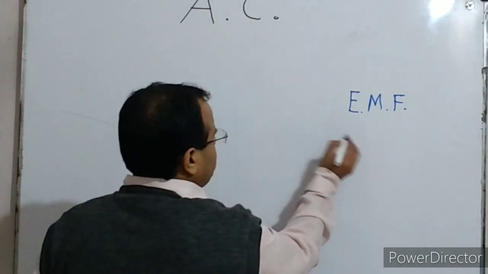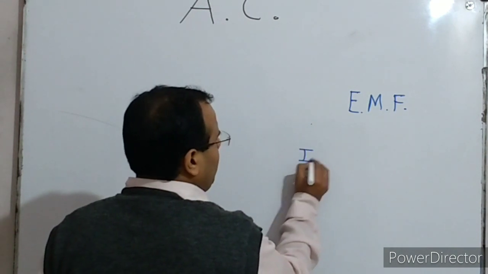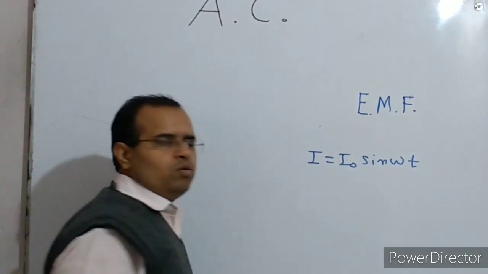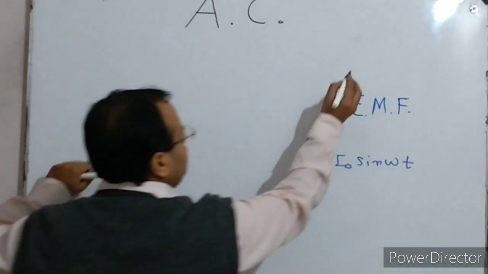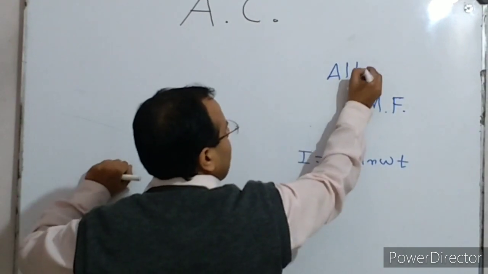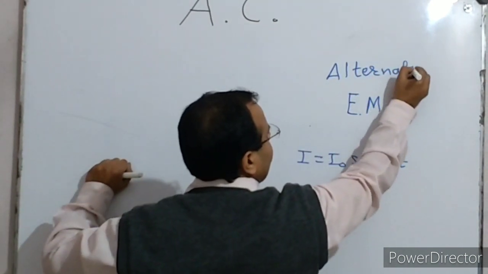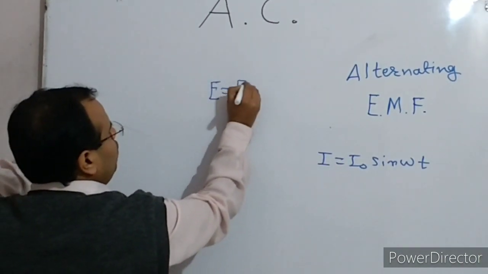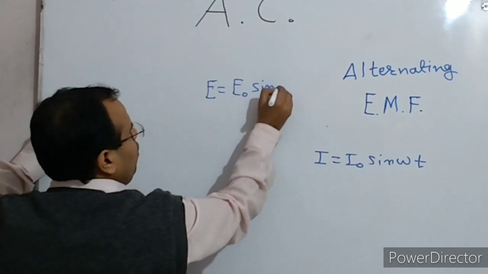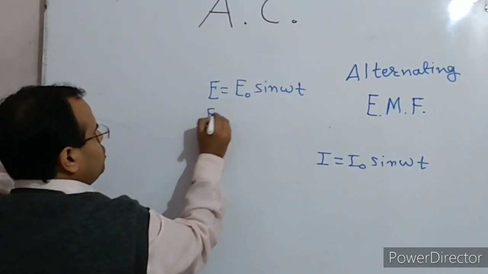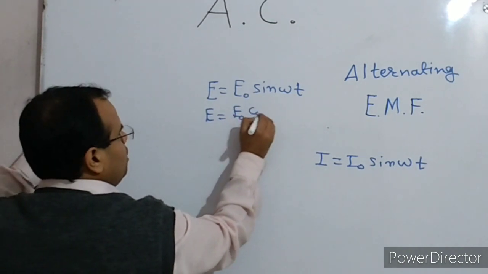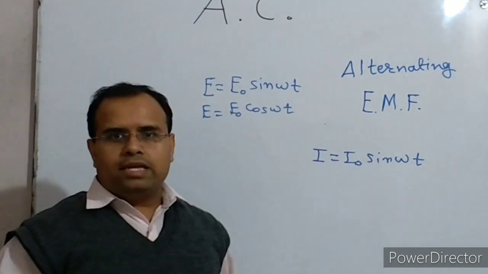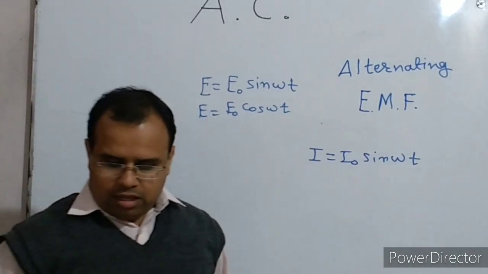Because of that, as we represent the alternating current like I equals I naught sin omega t, or I equals I naught cos omega t, similarly alternating EMF can be represented as either E equals E naught sin omega t, or E equals E naught cos omega t.